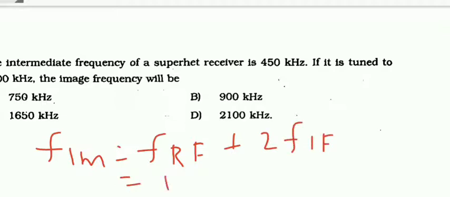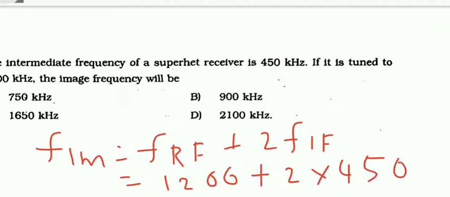FRF is 1200, that is the receiver is tuned to a received frequency of 1200. Intermediate frequency is 450 kilohertz, so 2 into 450 is 900, plus 1200 is 2100 kilohertz. So option D is the right answer. So F image is given by received frequency plus twice the intermediate frequency. So it's a direct question.